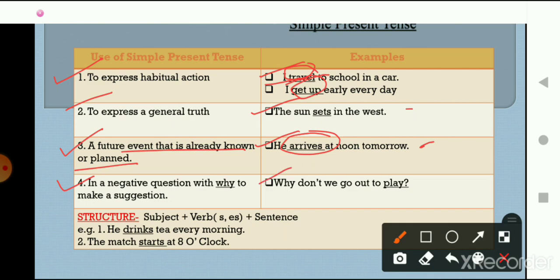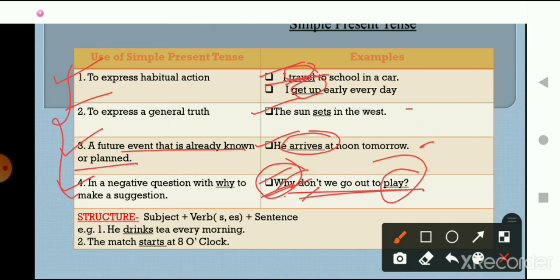For example, why don't we go out to play? So here you can read the sentence, and in this sentence what is being said to us? It is basically a suggestion. Okay, with the help of why, here the suggestion is being made with a negative question. A suggestion is being made that we should go outside and play. Okay, so these are the four types in which the simple present tense can be used.